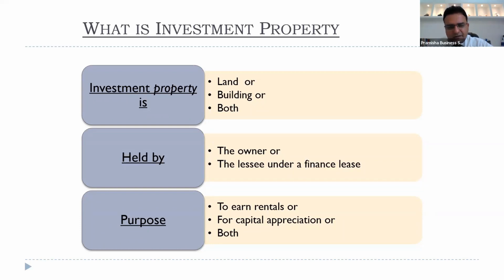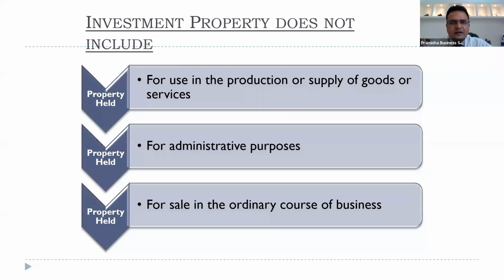This standard, there's one line I'll discuss. Investment property does not include property held for use in production or supply of goods or services. Which property is this which we use in production or supply of goods and services? IS 16 property, plant and equipment. For administrative purpose, IS 16 property, plant and equipment. For sale in the ordinary course of business, this is inventories, IS 2.